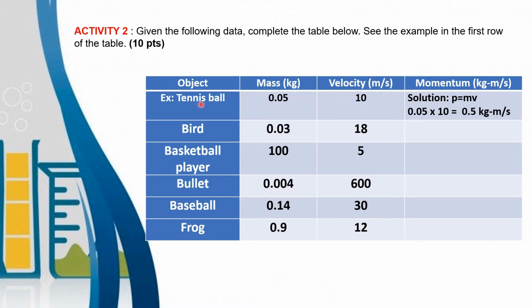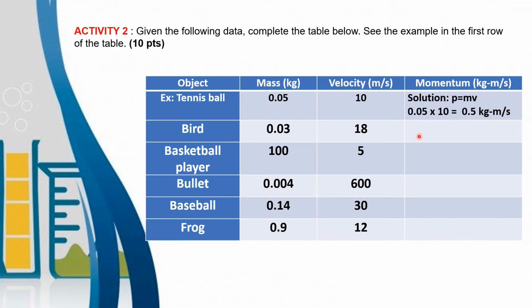What you're going to do is identify the momentum of each object with their given mass and velocity. Example, tennis ball. The tennis ball has a mass of 0.05 kg and a velocity of 10 meters per second. To get its momentum, we have to multiply its mass by its velocity. So momentum is equal to mass times velocity. The mass of the tennis ball is 0.05 kg times the velocity of 10 meters per second. So 0.05 times 10 is equal to 0.5 kg meter per second. The momentum of the tennis ball is 0.5 kg meter per second.